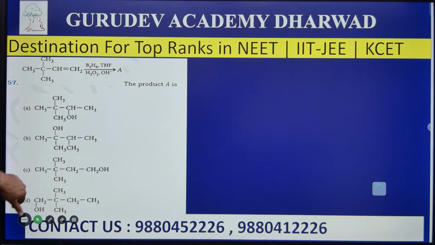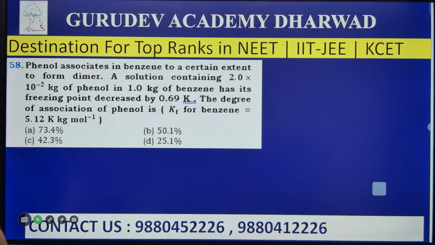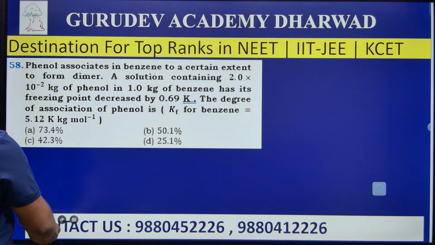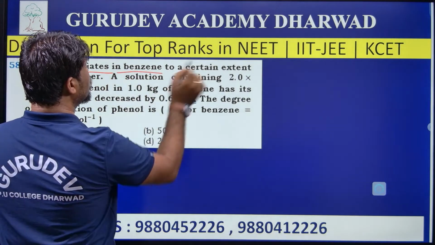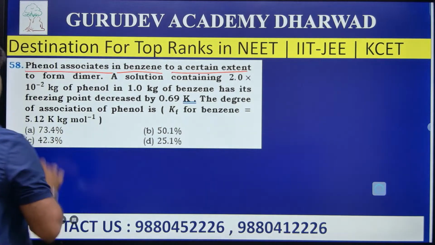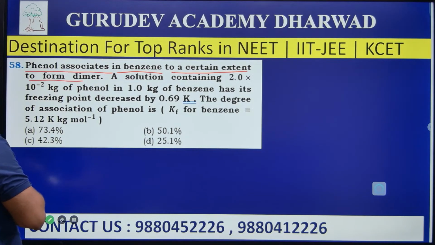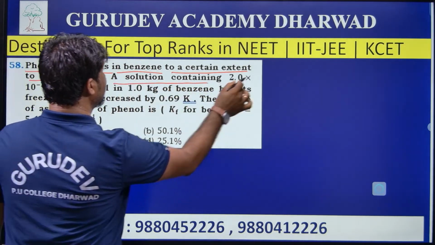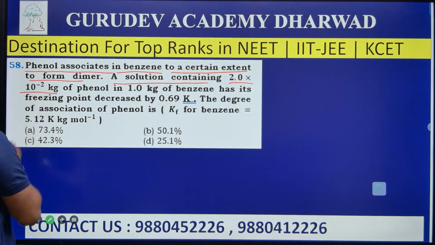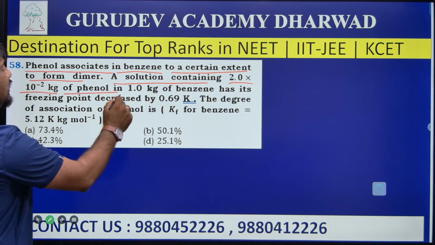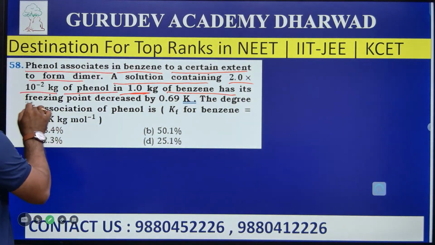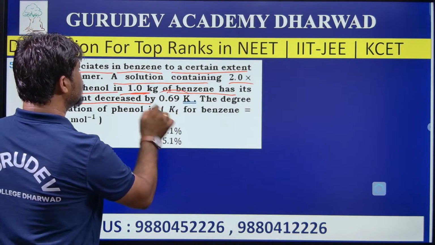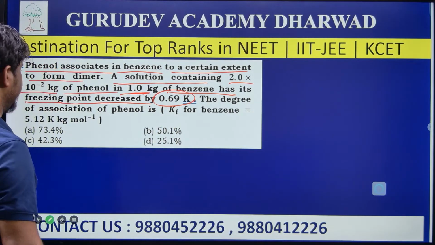Let's move to the next question, question number 58. We need to solve this problem. It says phenol associates in benzene to a certain extent to form a dimer. A solution containing 2 into 10 to the power of minus 2 kg of phenol in 10 kg of benzene has a freezing point depression of 0.69 Kelvin.